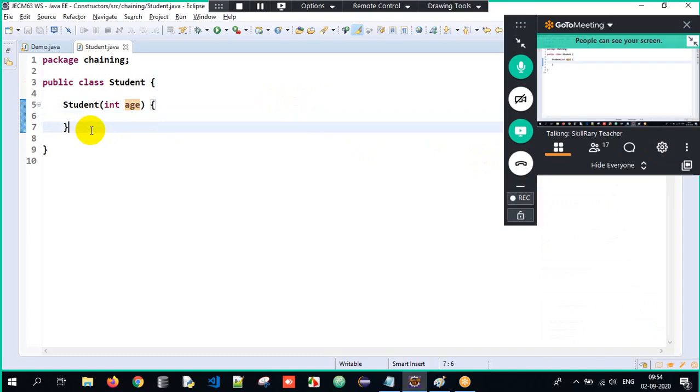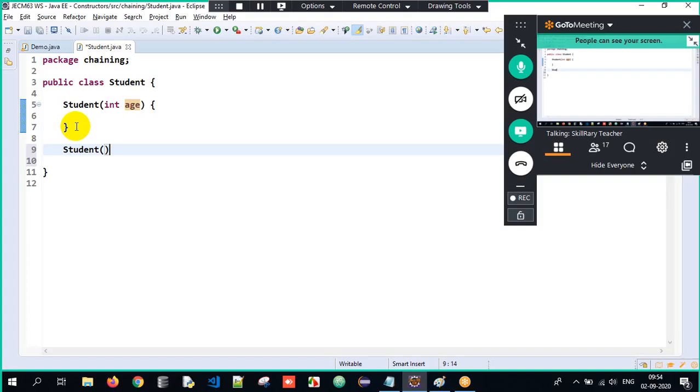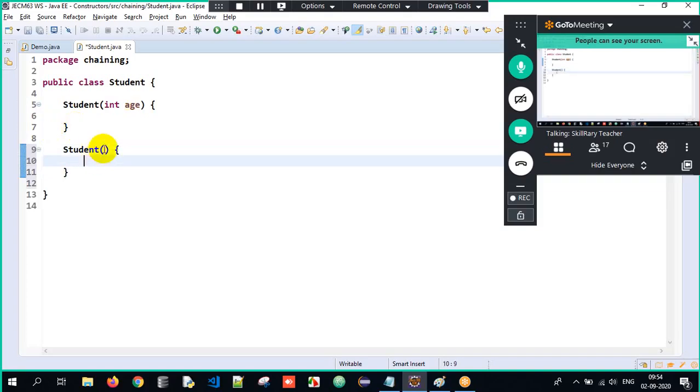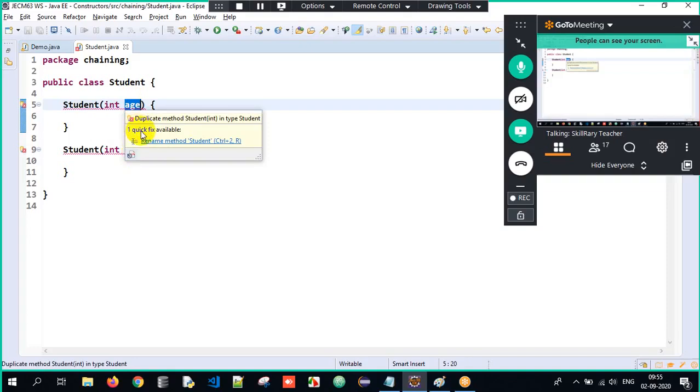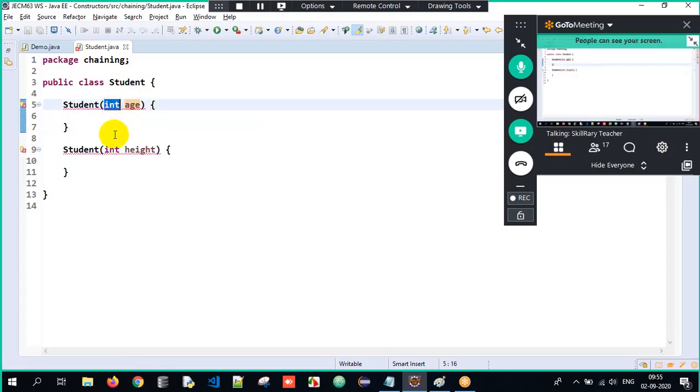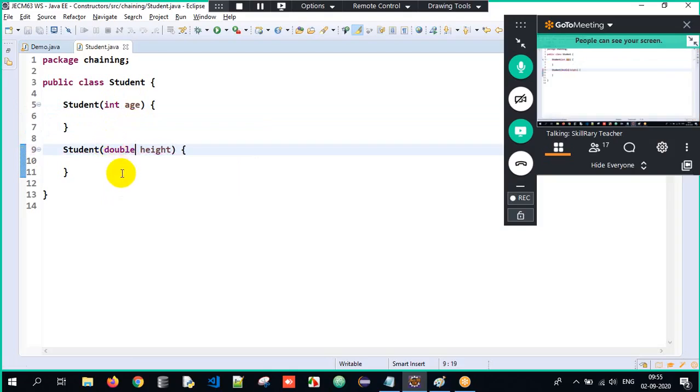Now here I will have one more constructor, Student, with one more variable, int height. Now it's giving an error. Why? The process of having multiple constructors is called constructor overloading. But when I have constructor overloading, they should differ in arguments. Sir, variable name is different, no sir? It doesn't matter. It's a duplicate method wherein the data types are int and int. So here I'll just write it as double. Will it work fine? Absolutely.